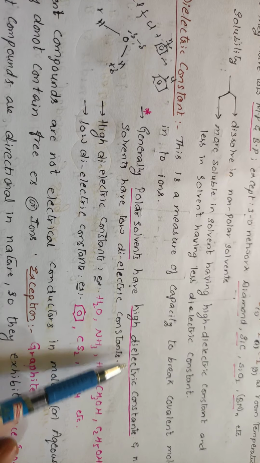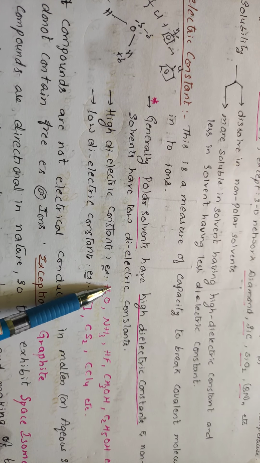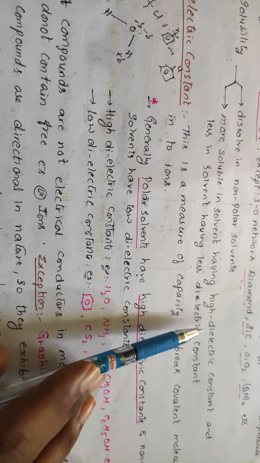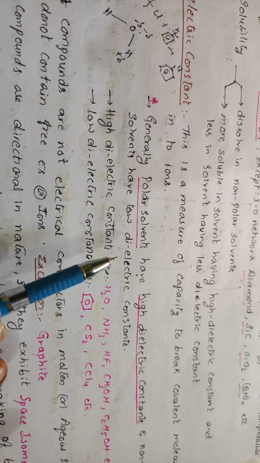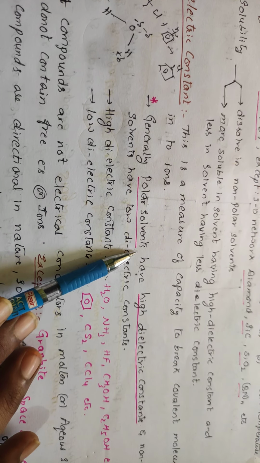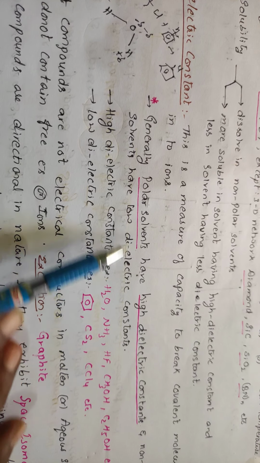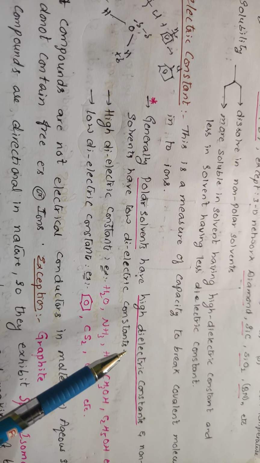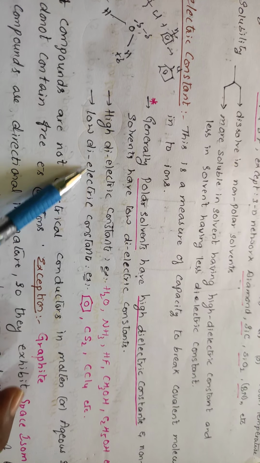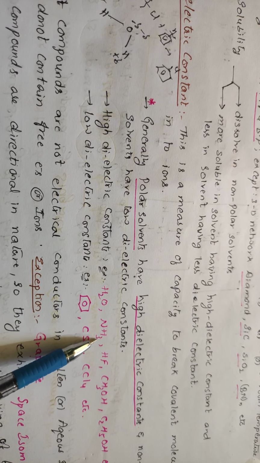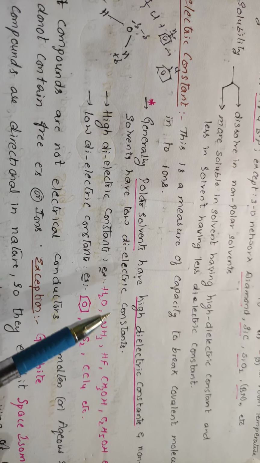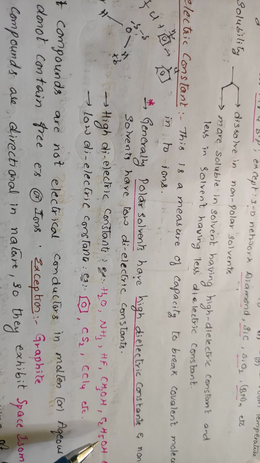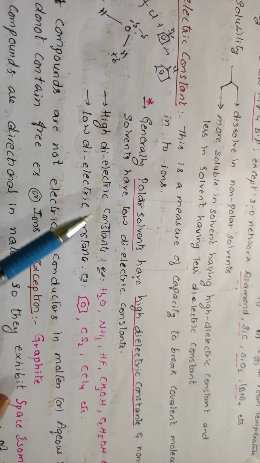Generally, polar solvents have high dielectric constant and non-polar solvents have low dielectric constant. It is more soluble in solvents having the high dielectric constant. So if you want to break a polar compound into ions, you should add it to polar solvents because they have high dielectric constant, and non-polar solvents have the low dielectric constant. High dielectric constant you can see in water, NH3, HF, CH3OH, ethyl alcohol and so on. So these are the polar covalent molecules. There should be a covalent molecule and there is polarity. They will break that molecule into the ions because they have high dielectric constant.